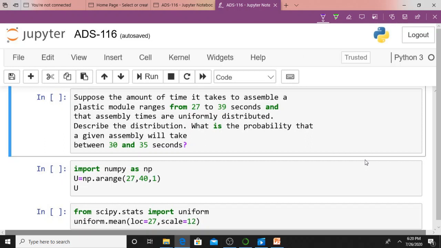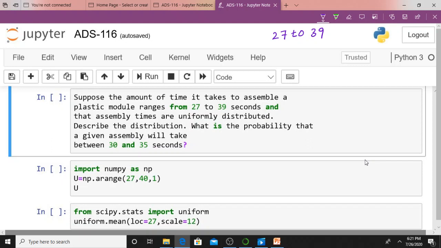What it says: suppose the amount of time it takes to assemble a plastic module ranges from 27 to 39. What is the range? 27 to 39 seconds.